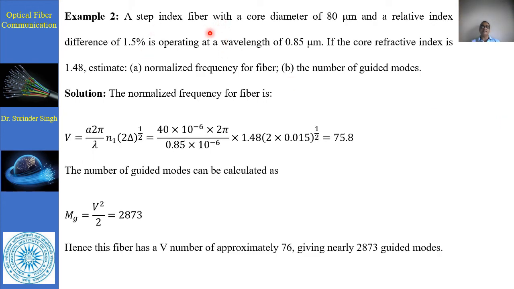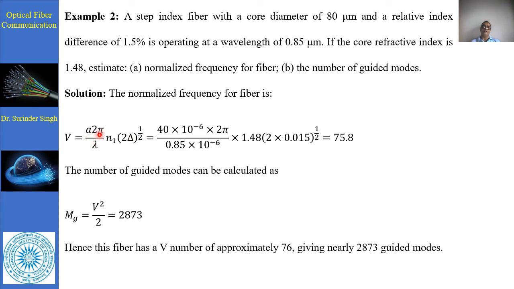Another is a step index fiber with core diameter of 80 micrometer and a relative index difference of 1.5% operating at a wavelength of 0.85 micrometer. If the core refractive index is 1.48, estimate the normalized frequency for the fiber and the number of guided modes. The normalized frequency for a fiber V is equal to a 2 pi upon lambda into NA. Instead of NA, we write n1 under root 2 delta.